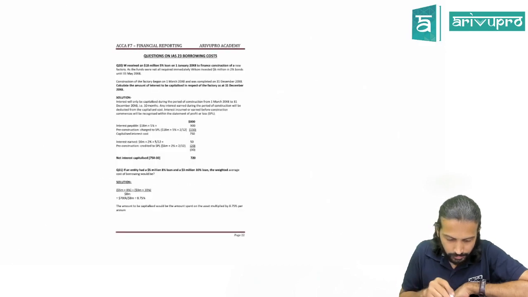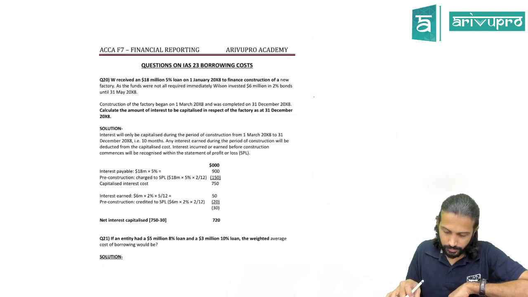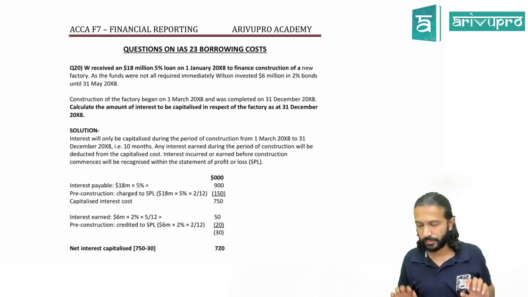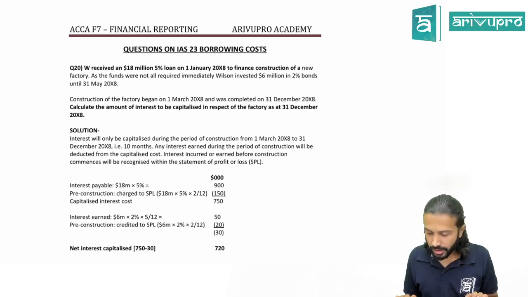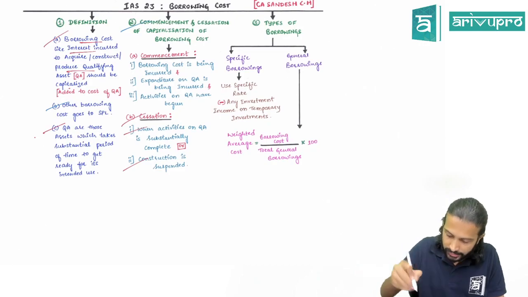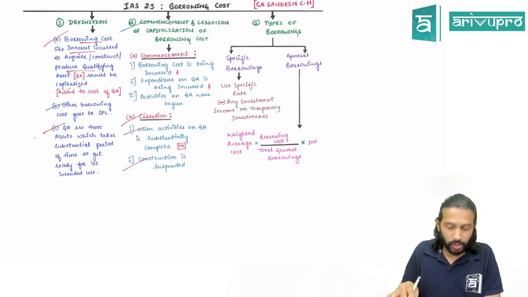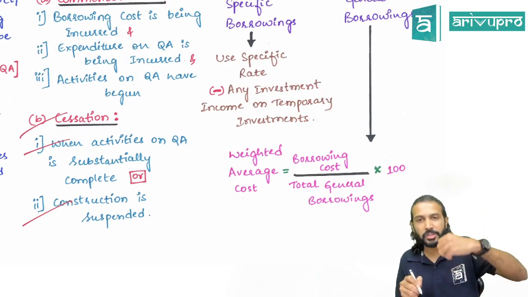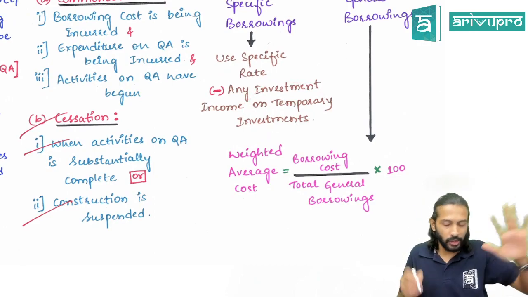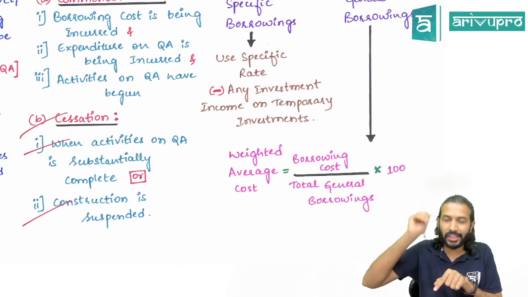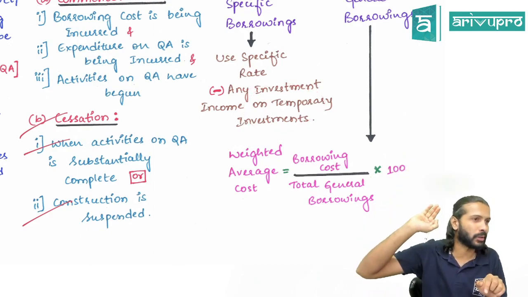Sir, the income from investments, should we only take the investments made from the borrowings? He's asking, you're saying you will deduct the investment income here, right? Suppose I have made the investments using borrowing cost, fair enough. If you want to deduct the investment income from borrowing cost, this investment you should have made from the borrowings only.